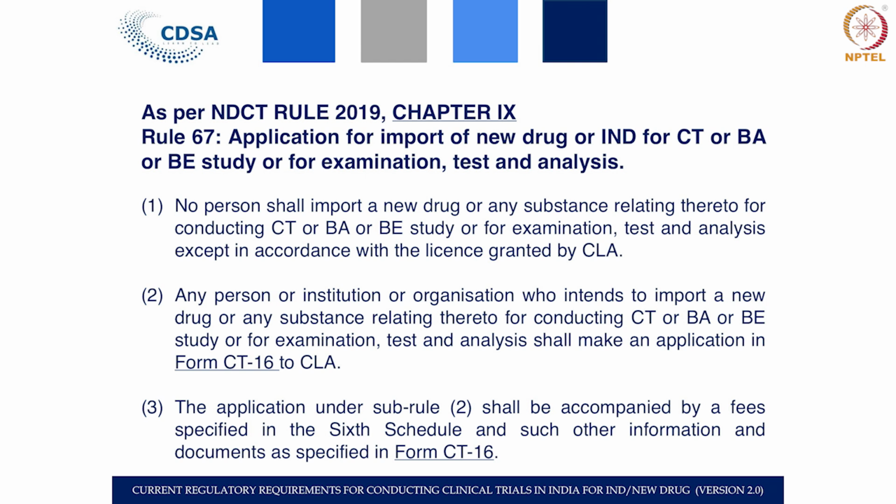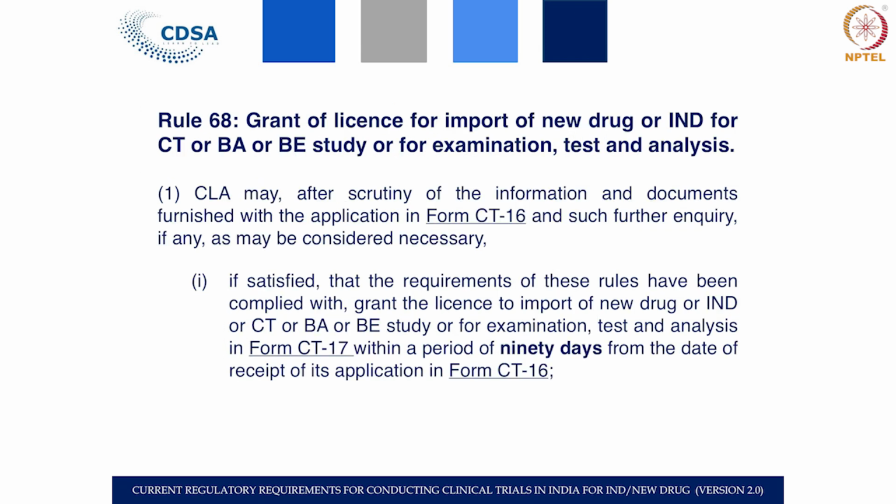So, you make the application in CT 16 for such import of drug with the same fees which is given in the 6th schedule, 5,000 per product, and also with the documents mentioned in the 4th schedule. The permission is received in CT 17 and the timeline is about 90 working days.